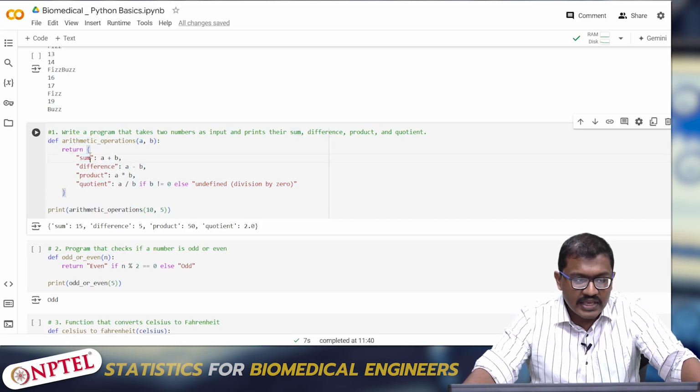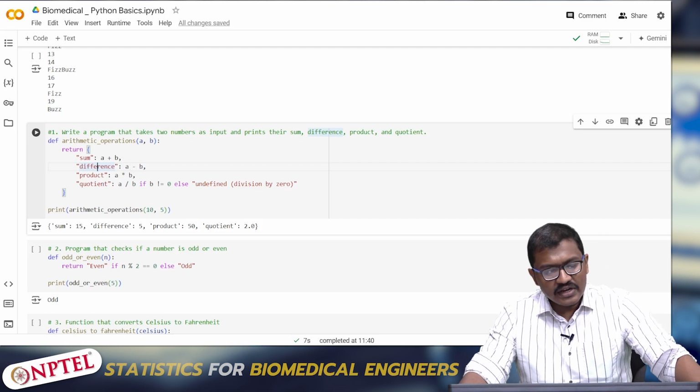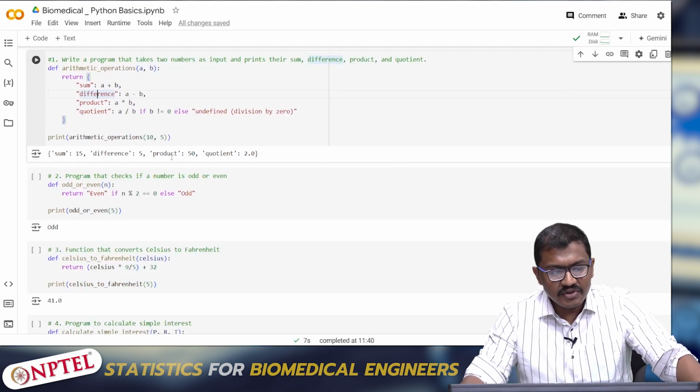It is followed by key value pairs. Here the key is sum, the value is just a plus b. The key is difference, the value is a minus b. If you run it, you should get something like this: sum, difference, product and quotient.